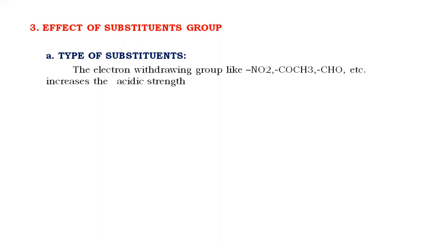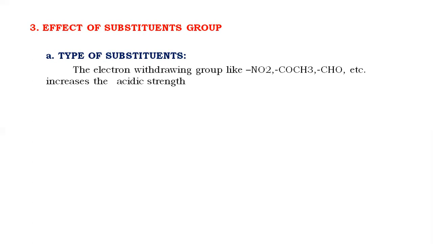Effect of substituent group. If the phenol molecule contains different substituent groups, then the substituent group also affects the acidic strength of phenol. Substituents are generally of two types, the electron withdrawing groups and the electron repelling or electron donating groups.